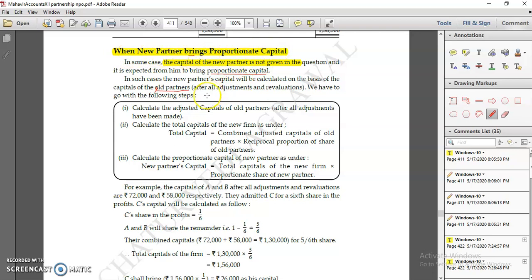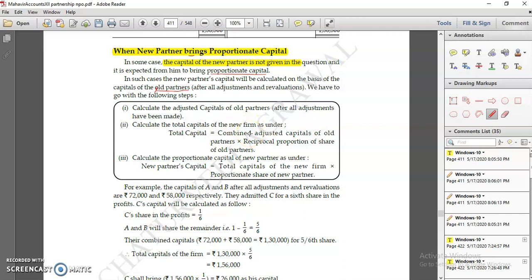How can you calculate? Firstly, again you have to calculate total capital. But in the last concept we saw that if total capital is required, we took the capital of the new partner and multiplied it by the reciprocal share of that partner, and it comes as total capital. But here the new partner's capital is not there, so to calculate total capital you have to calculate adjusted capital of old partners. Adjusted capital of old partners means capital of old partners after all adjustments.